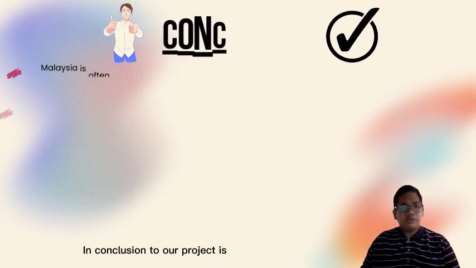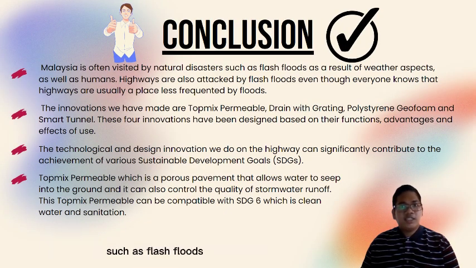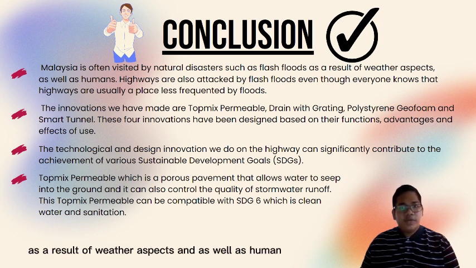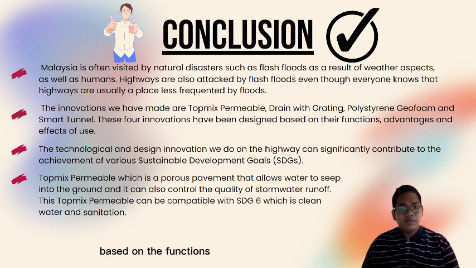The conclusion to our project is that Malaysia is often visited by natural disasters such as flash floods as a result of weather aspects as well as human factors. The innovations we have made are Top-Mix Permeable, drain with grating, polystyrene geofoam, and smart tunnel. These four innovations have been assigned based on their functions, advantages, and effects of use.